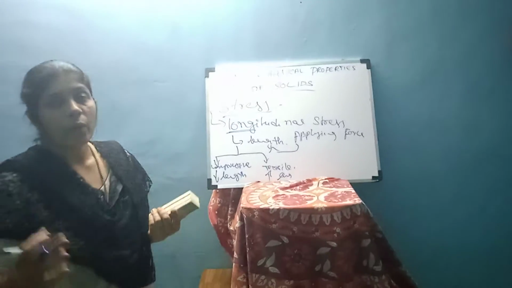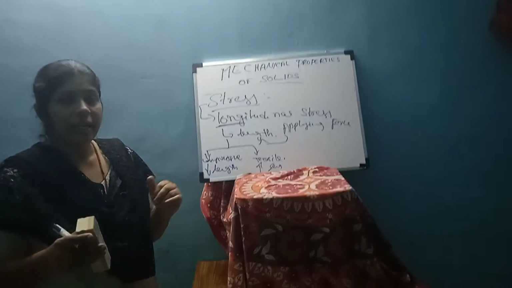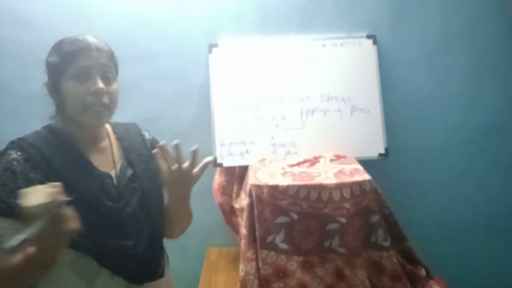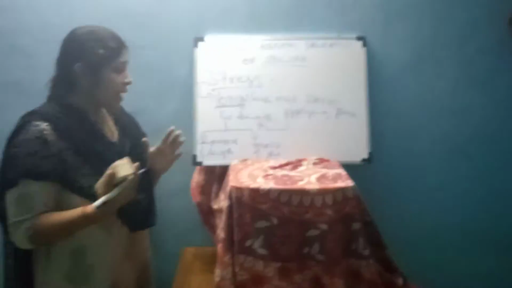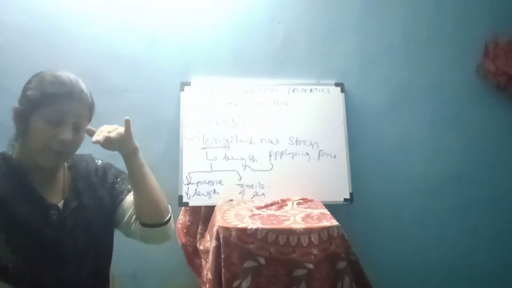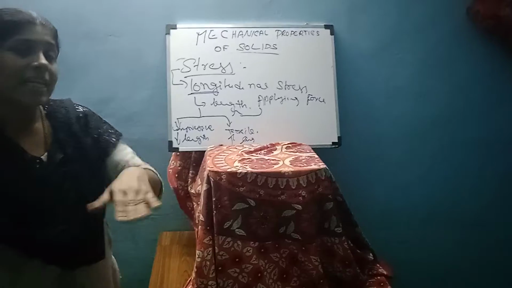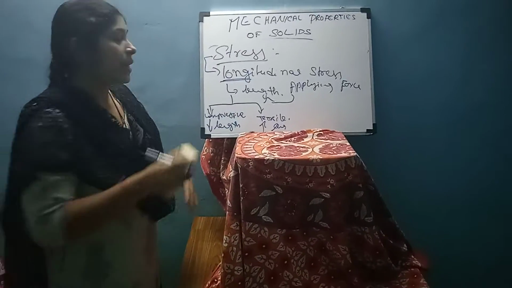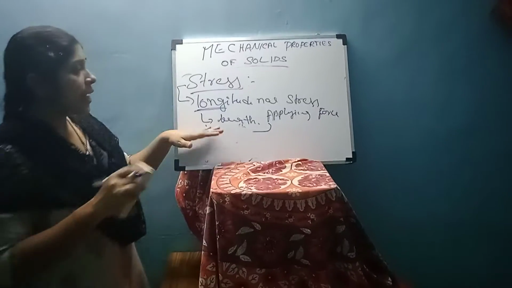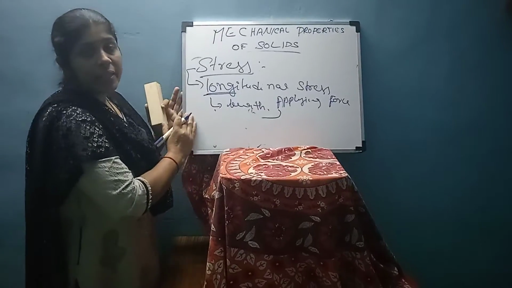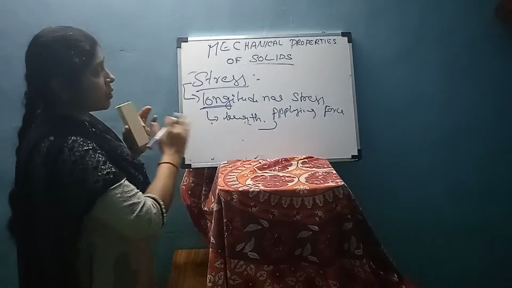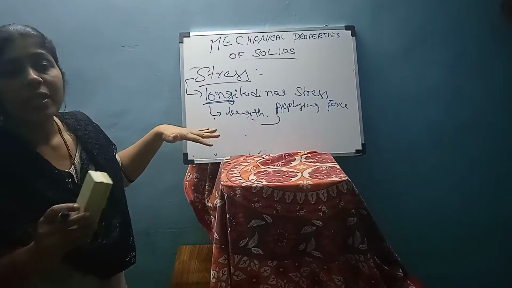Then the rubber band example. What happens? That is tensile stress, right? When we remove the deforming force, what will happen? When we are applying the force, it is tensile stress, and it is increasing in length. So in longitudinal stress, there are two types: one is compressive and another one is tensile. The force is applied through the length.